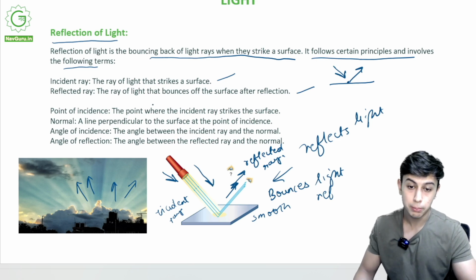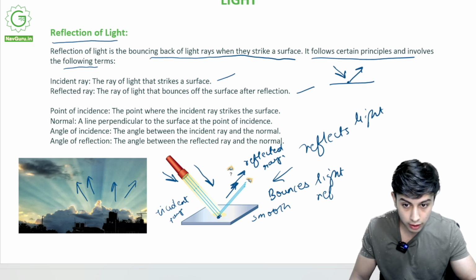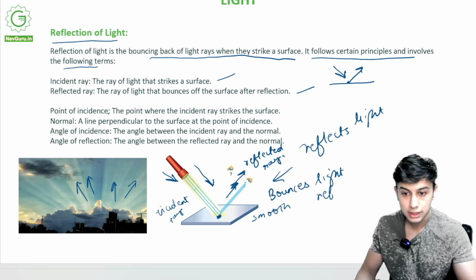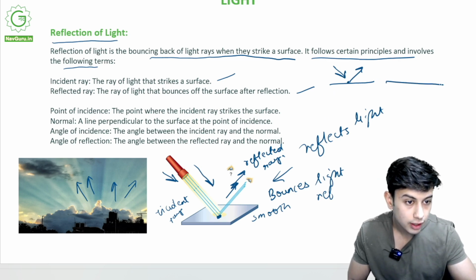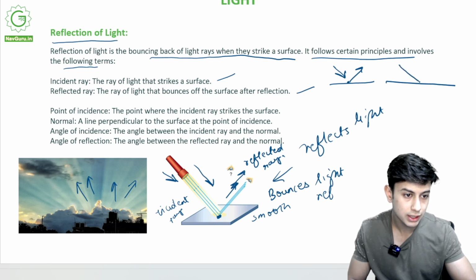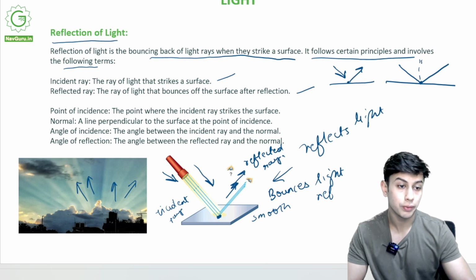Point of incidence, the point where the incident ray strikes the surface. Can you see this point? This is point of incidence. It is touching the surface over here. What is normal? A line perpendicular to the surface at the point of incidence. This is the surface, this is my incident ray, it touches over here, point of incidence, and it is reflected over here. If I draw a perpendicular line, what is perpendicular? At 90 degrees. If I draw a straight imaginary line, this is called normal.